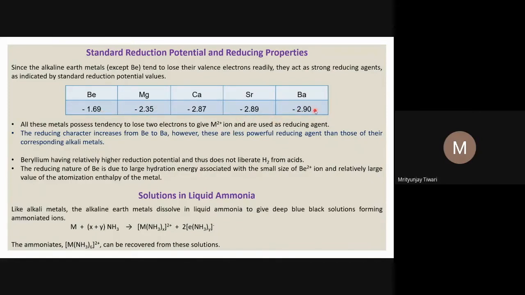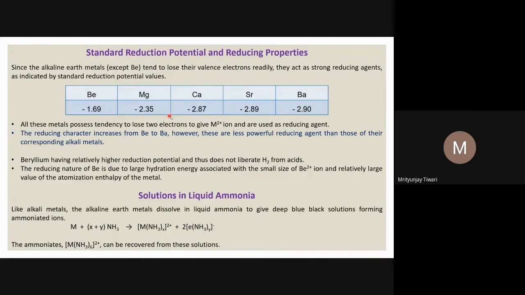It means reducing them will be difficult, so they will behave better as reducing agents. We can easily understand this because they are metals. They can provide electrons and will not like to accept electrons, because the electrons are loosely bound. So they will reduce others and not oxidize others.